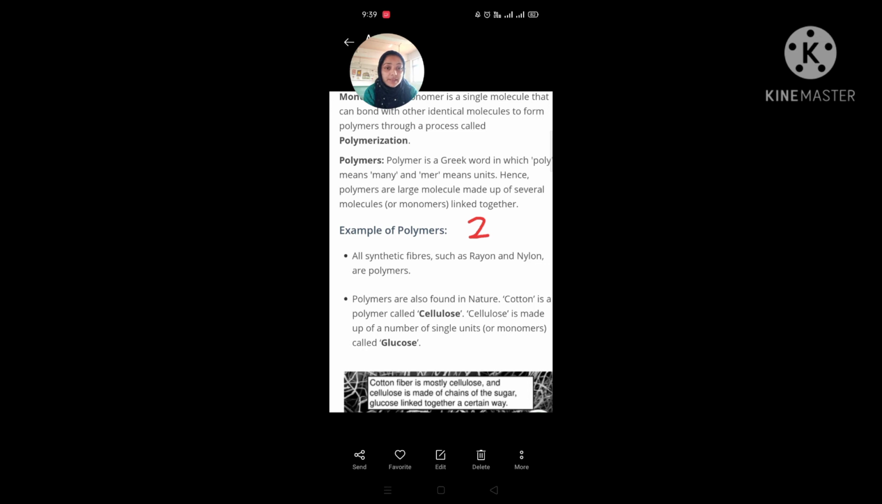Even polymers are found in nature also. For example, cotton. Cotton is known as cellulose, and in cellulose, the monomer is glucose. So dear students, please remember glucose. We may ask you the objective question: which is the monomer of cellulose? So your answer is glucose is the monomer of cellulose.